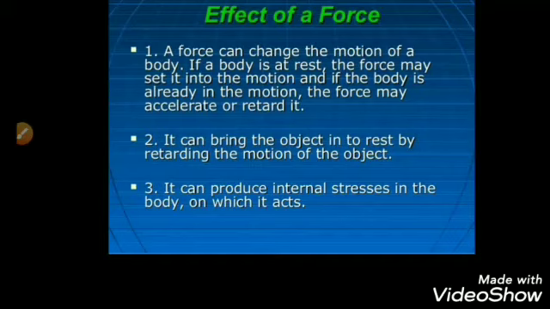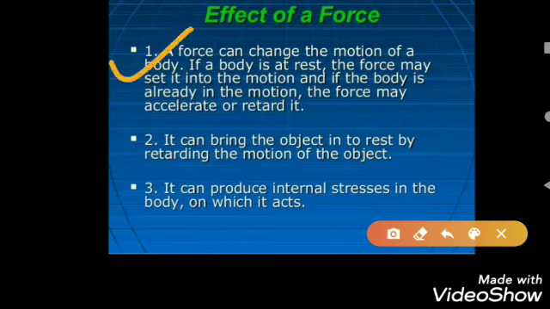Effect of force on mass. Simple term, effect of force. So these are the different effects of force. Force can change the motion of a body. If a body is at rest, the force may set it into motion, and if the body is already in motion, the force may accelerate or retard it. Okay, this is a very important line.